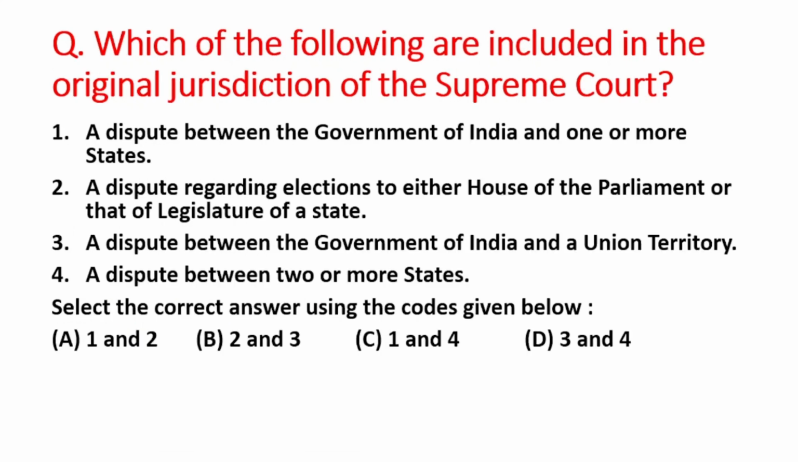Next question is which of the following are included in the original jurisdiction of the Supreme Court? First statement is a dispute between the Government of India and one or more states. Second statement is a dispute regarding election to either House of Parliament or that of legislature of a state. Third is a dispute between the Government of India and a union territory. Fourth is a dispute between two or more states. You have to choose the correct code. The right answer is option C, that is 1 and 4. It means 1 and 4 statements are under the original jurisdiction of the Supreme Court.